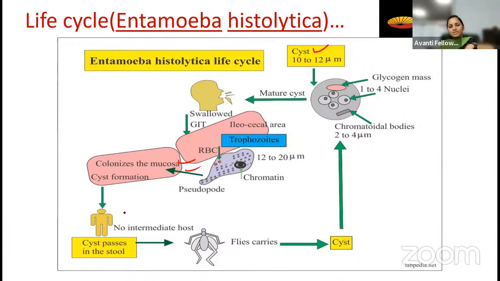So the person who has amoebiosis, that tissue was damaged, right? He will pass the stool, and the cyst is passed into the stool. So again, whenever a fly bites on the stool, it is going to carry the cyst. Okay, this is about the life cycle of Entamoeba histolytica, amoebiosis.